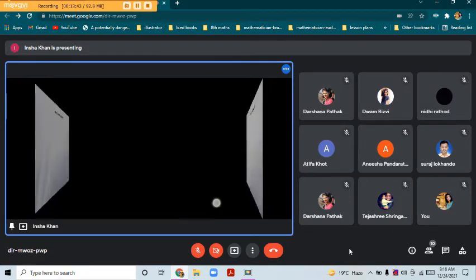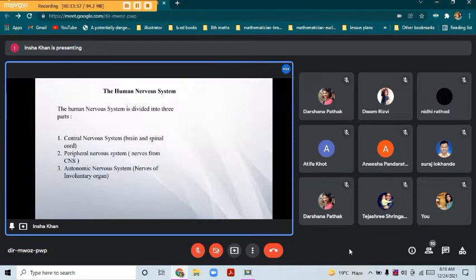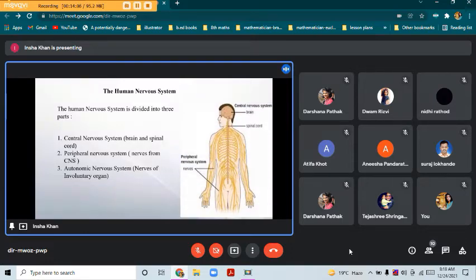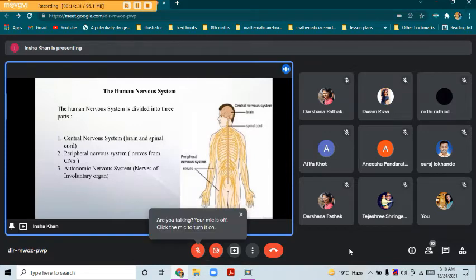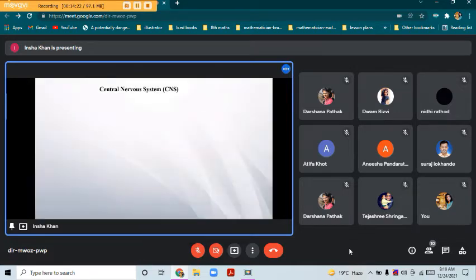Now let's learn about the human nervous system. So the human nervous system is divided into three parts, that is CNS, PNS and ANS, that is central nervous system, autonomic nervous system and peripheral nervous system. So the central nervous system comprises of brain and spinal cord. The peripheral nervous system, the nerves which arise from the CNS, and the autonomic nervous system consists of nerves of involuntary organs. So firstly we'll see CNS.